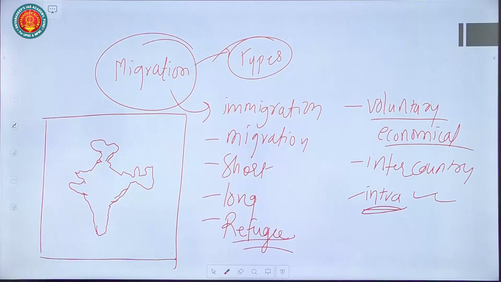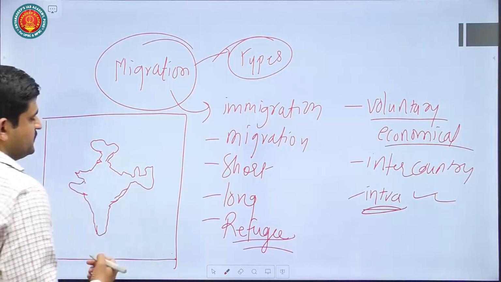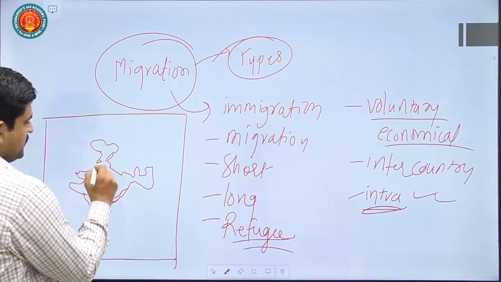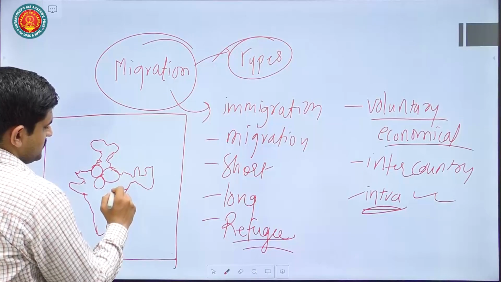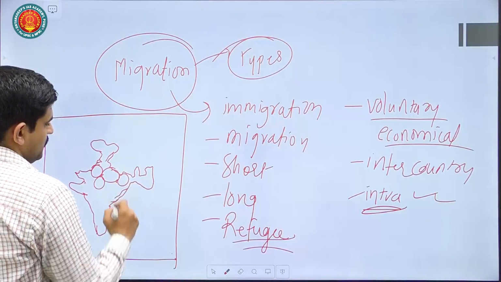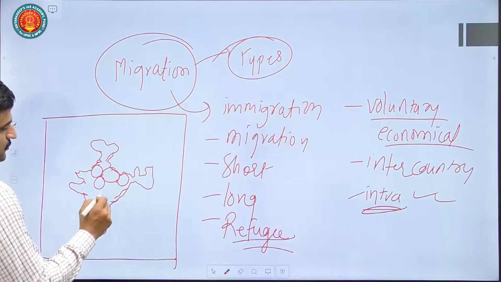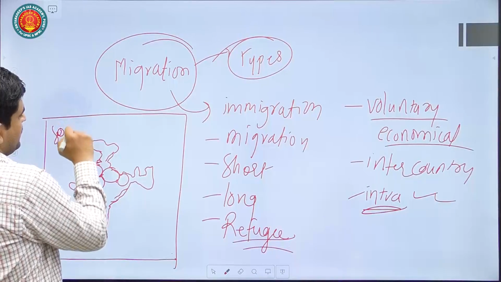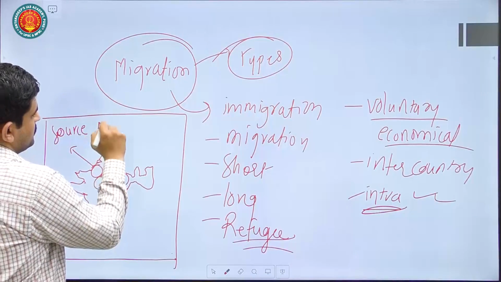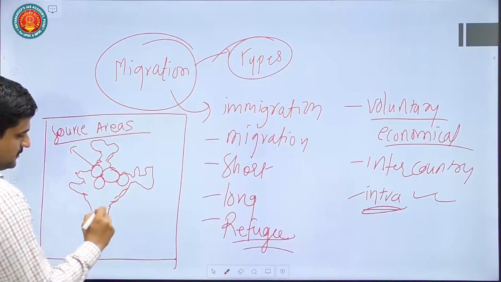Here you can talk about which are the migration states. So here is Rajasthan, here is MP, here is Uttar Pradesh, here is Bihar. From here people are migrating, so these are the source areas. You can write the source areas of migration, and these are the destination areas.